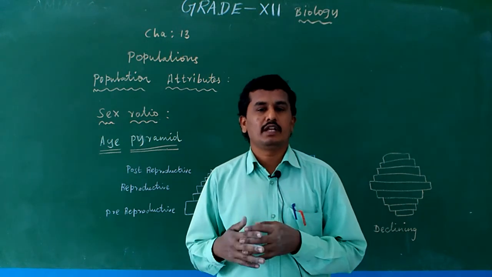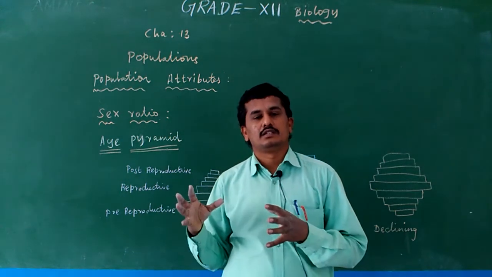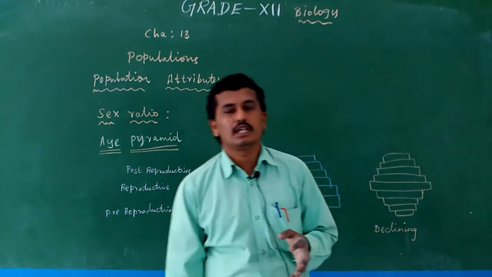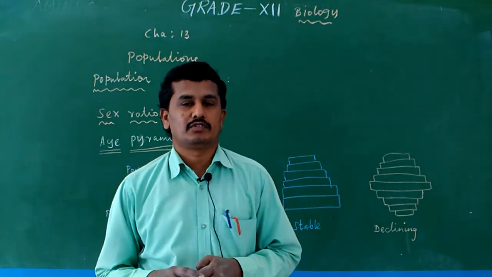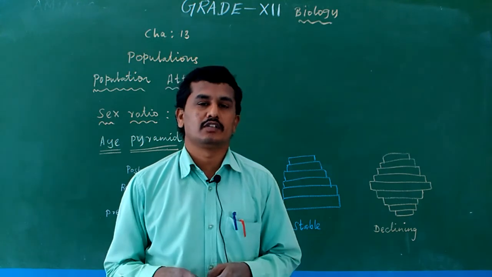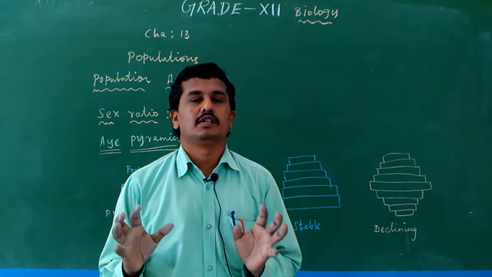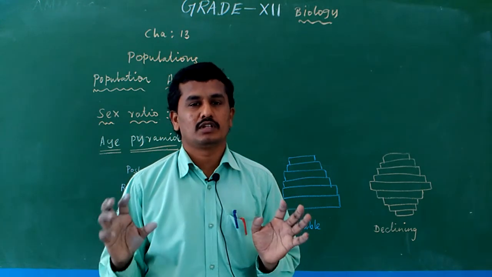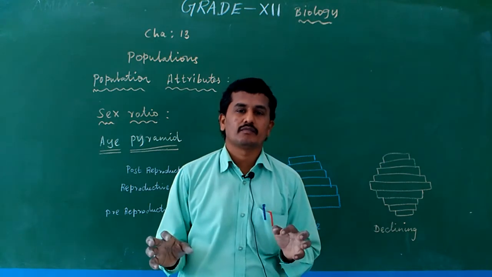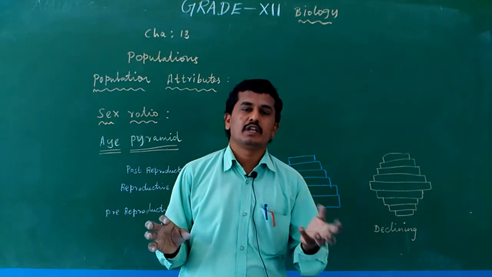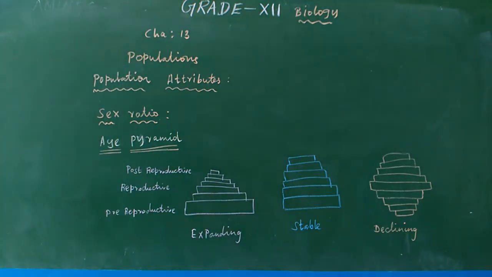Normally, for 1,000 males in a population, only 900, 970, or 960 females are present. So we take 1,000 male population, and how many females are there? That is sex ratio.